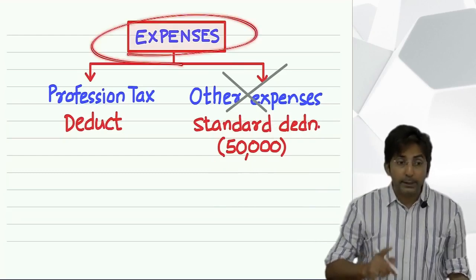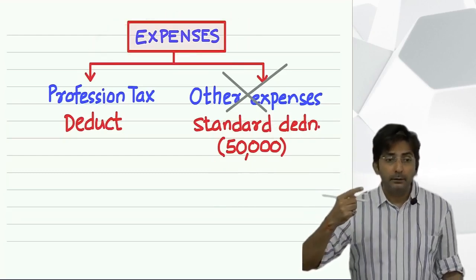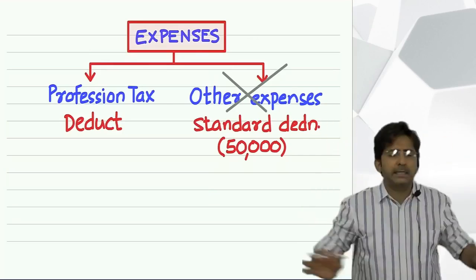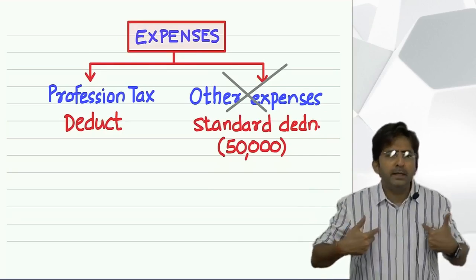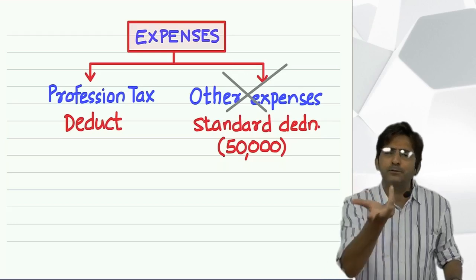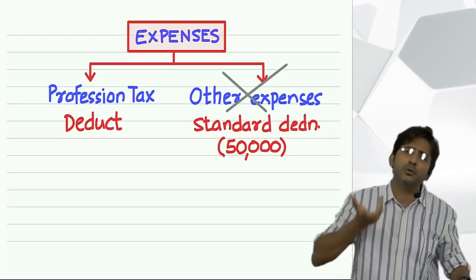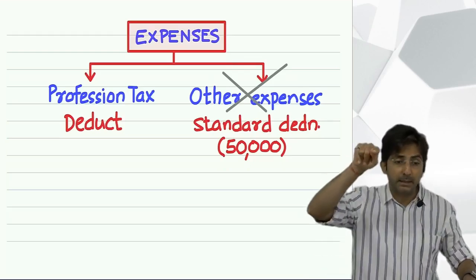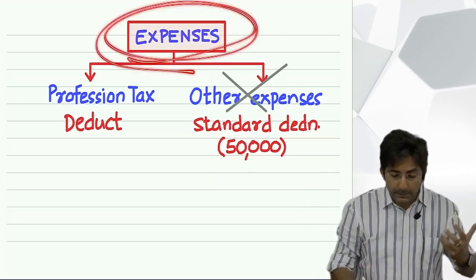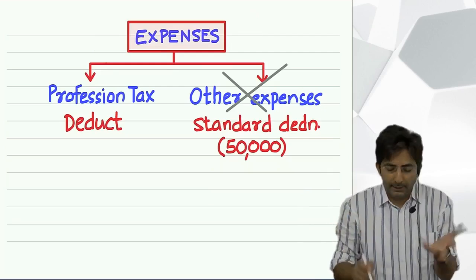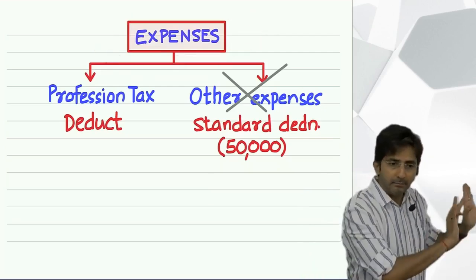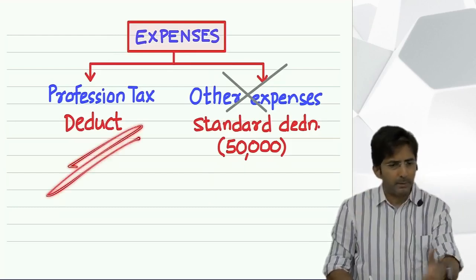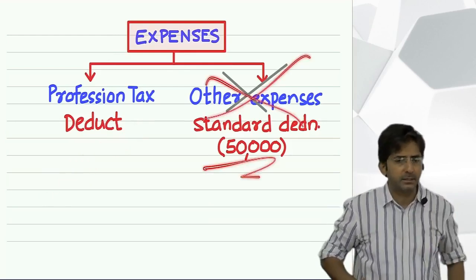But that's it. When you study the chapter income from business, then you will study a lot about expenditure, because a businessman has got so many expenses. Take my example. For me, what is the variety of income? No variety. Fees from students is the only income. But expenditure, you will find a big list. So when you study business income, there you will study expenses in depth. But in the chapter of salary, expenditure theory is done. Only one expense you have to respect, profession tax, which every employee has to pay, minus. Other expense, ignore, instead of that standard deduction.